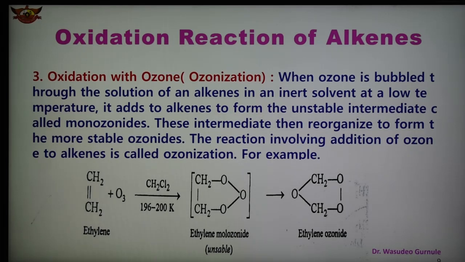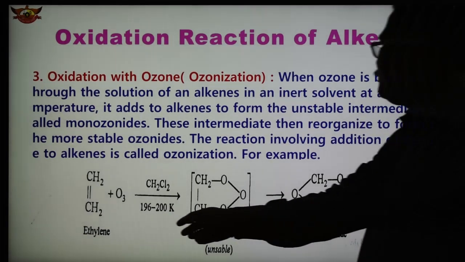These intermediates form a more stable ozonide, and therefore this reaction involves the addition of ozone. Therefore this reaction is known as ozonization, and this ozonization reaction is shown here, how it is taking place. So this is the reaction.